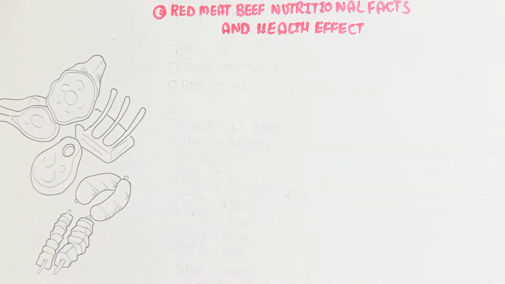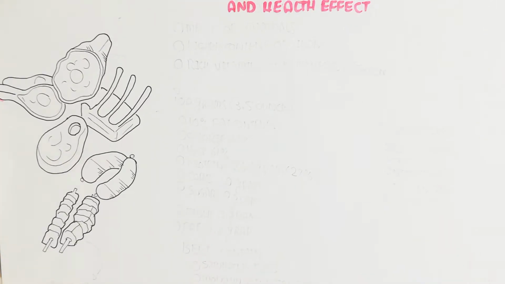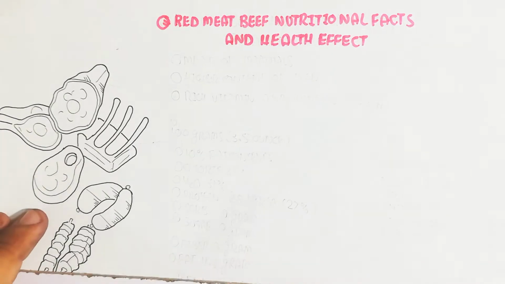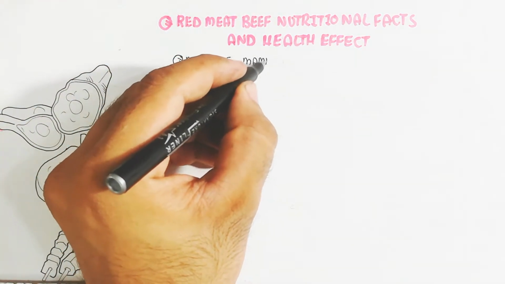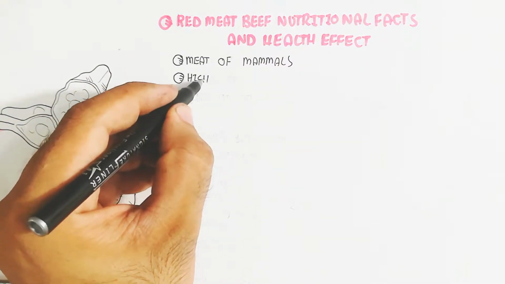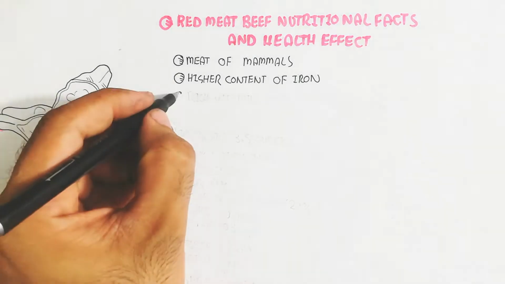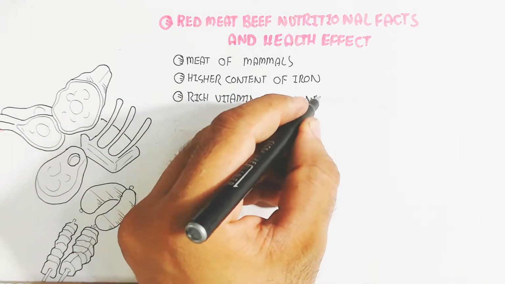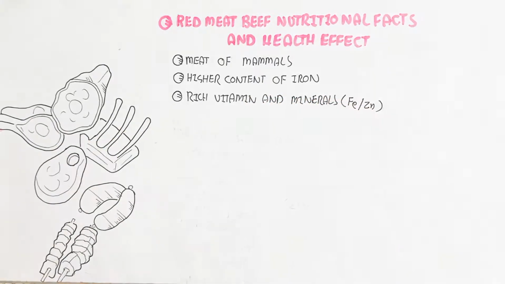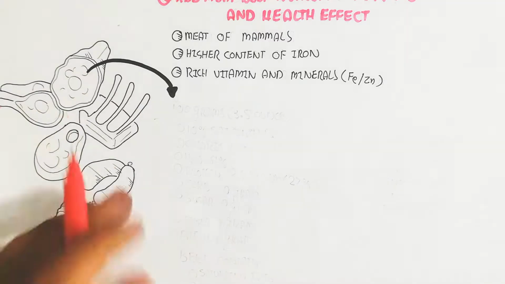Why red meat? Because red meat is due to the iron-rich property. So the higher content of iron, as well as the rich vitamins and minerals. For example, iron and zinc are minerals. So in this way, there are a lot of beneficial facts, and we will learn about them in this video.